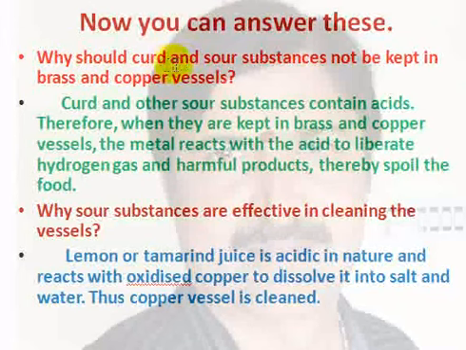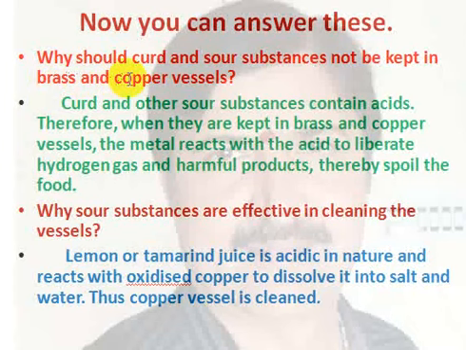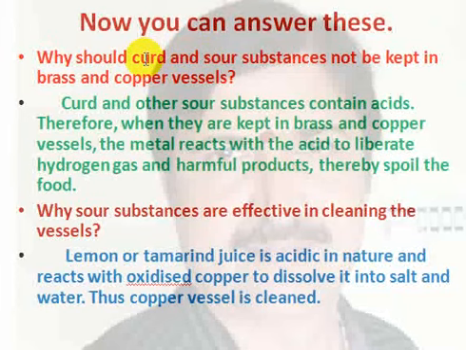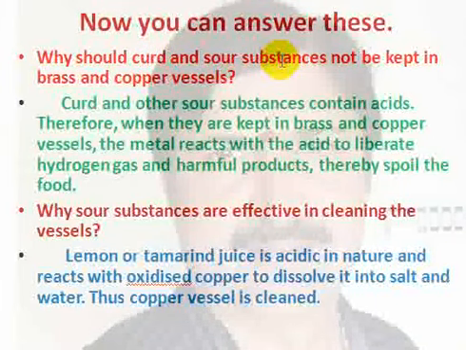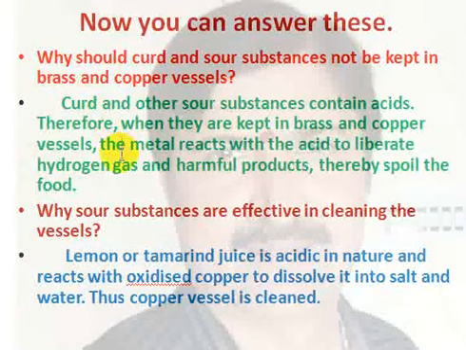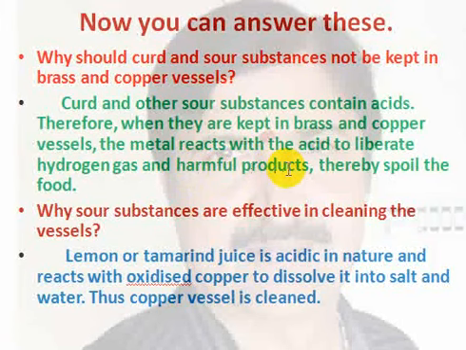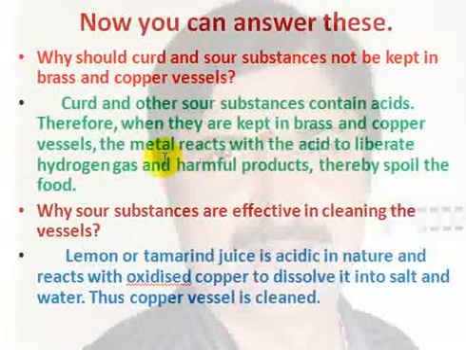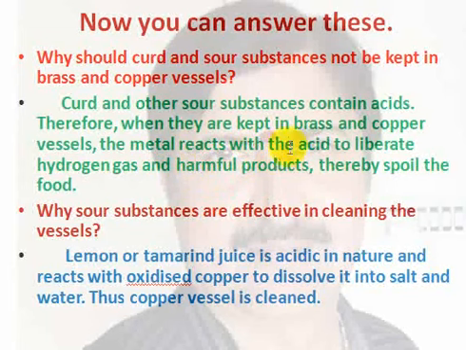Why should curd and sour substances not be kept in a brass vessel or copper vessel? So it's easy now because they react. Curd is sour in taste, and sour substances contain acid. When acid reacts with metals like copper and brass, some chemical compounds are produced. They are harmful products, so they may cause us some problems in our body. So we should not store any sour substances in metallic vessels.